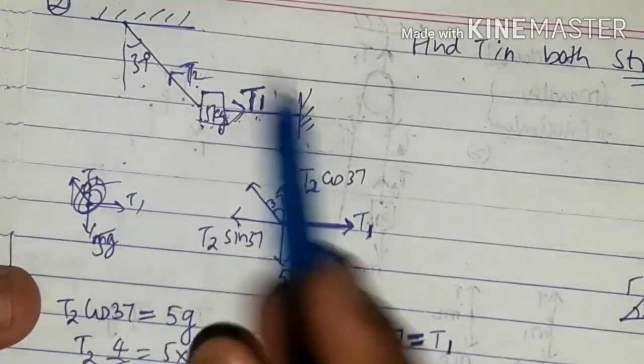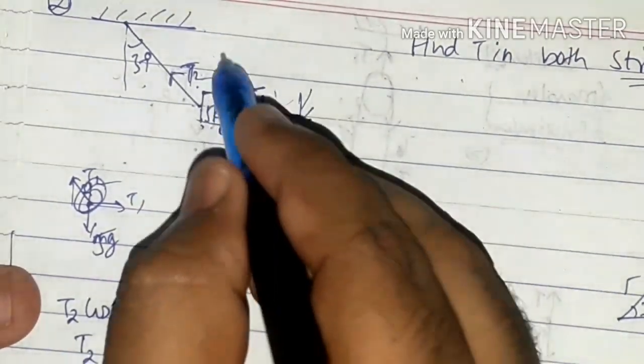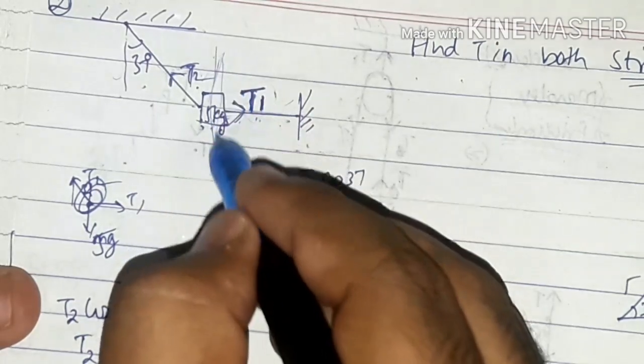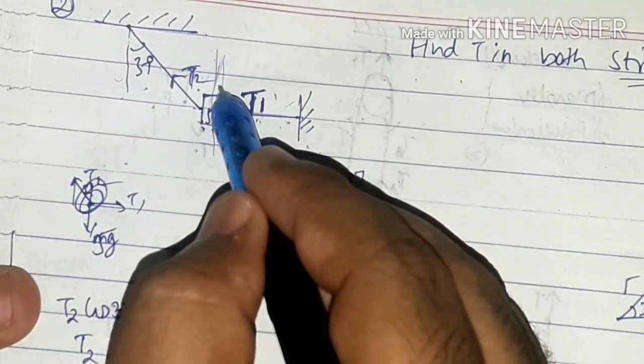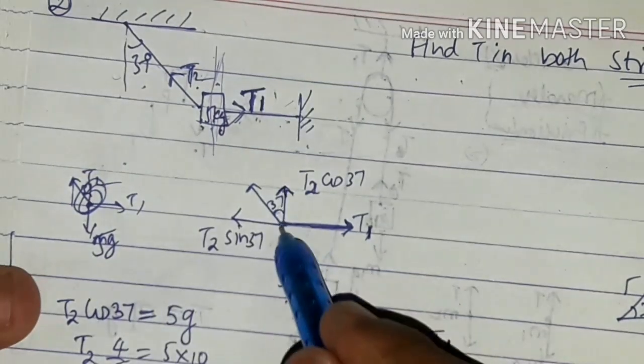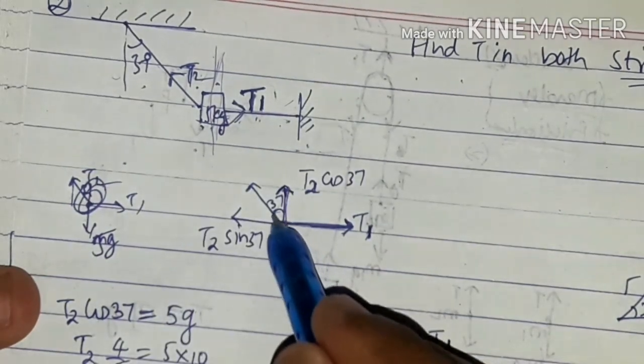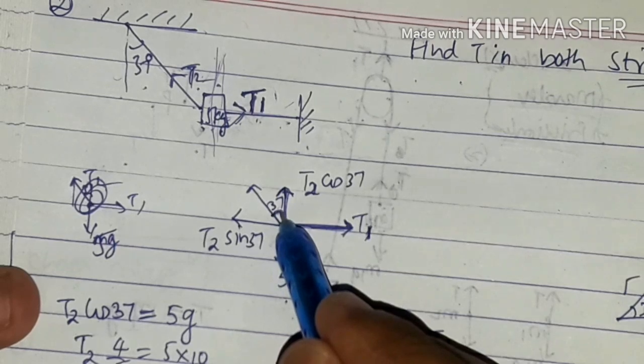Okay, so if this is 37 degrees, and if I draw a line somewhere like this, it is a parallel line, so it will also be 37 degrees only, correct? So that is what I have taken. This is the point object, this is the normal line. If you take it into account, this is also 37 degrees.